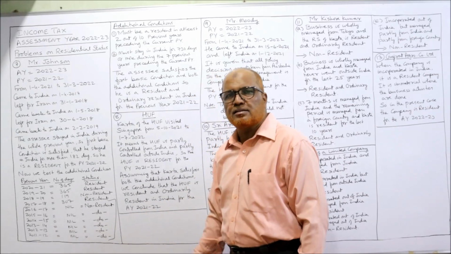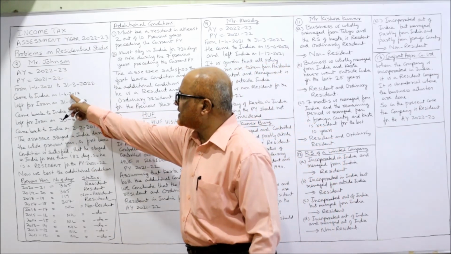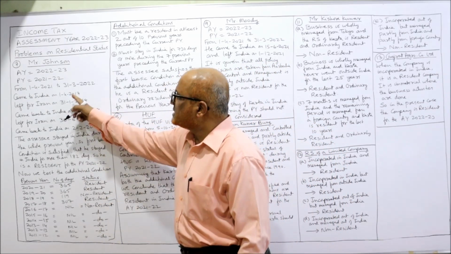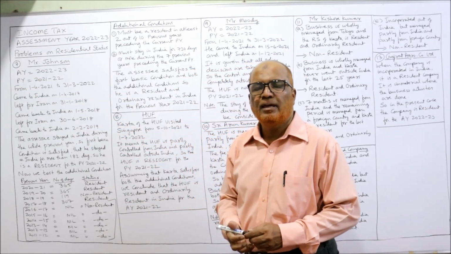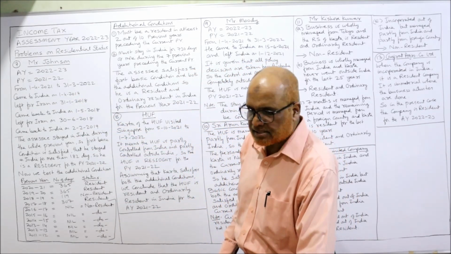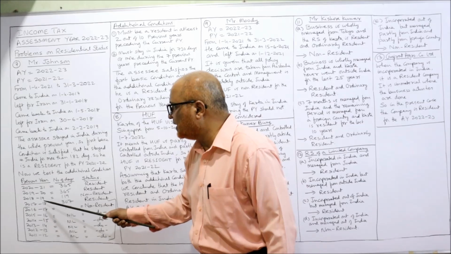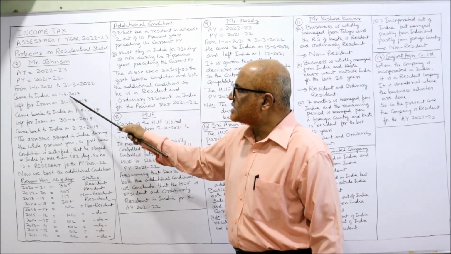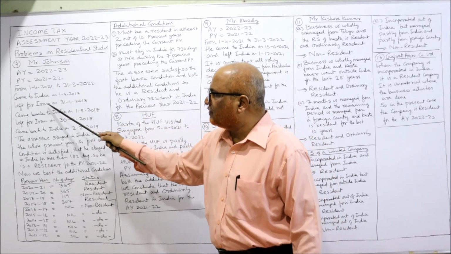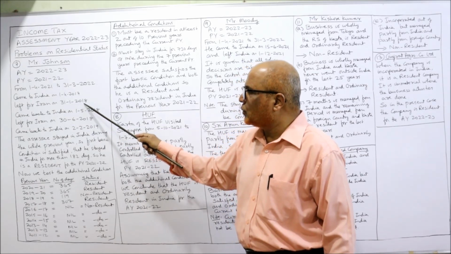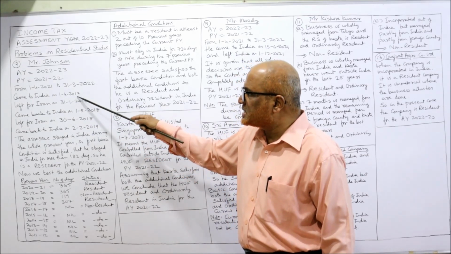Completely he is non-resident, because first time he came on 1st April 2017. In 17-18 he was in India for some days. Now we calculate 17-18. He came on 1st April 2017 and left for Iran on 31st Jan 2018. So how many days did he stay in India?